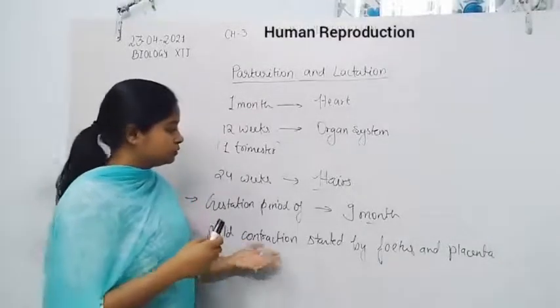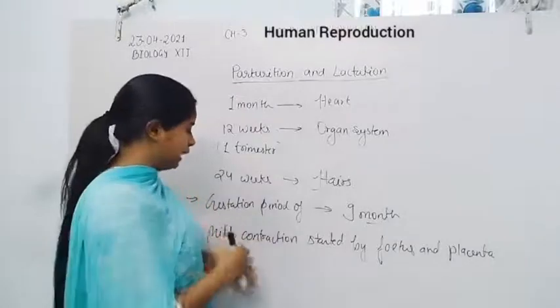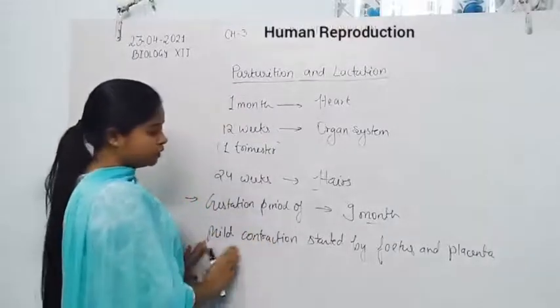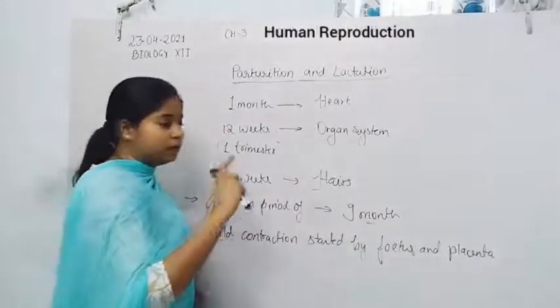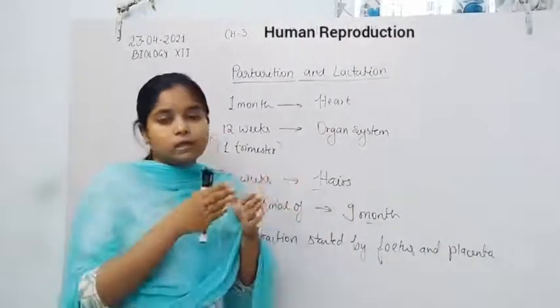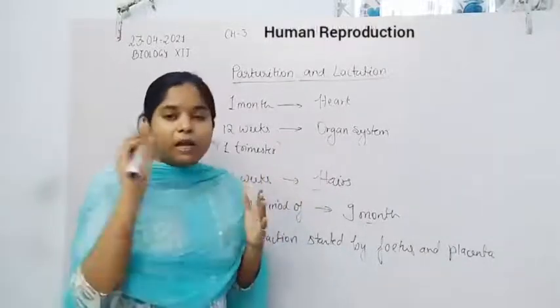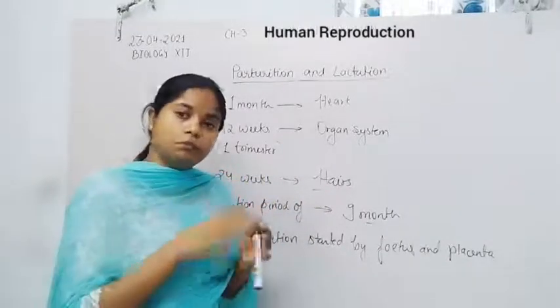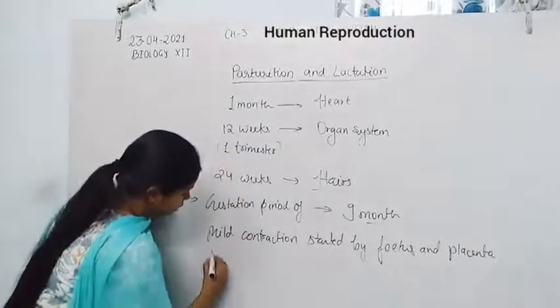So first, the mild contraction is started by the fetus and placenta, and through the placenta that signal is transmitted to the anterior pituitary gland of the mother. So finally the vigorous contraction takes place.